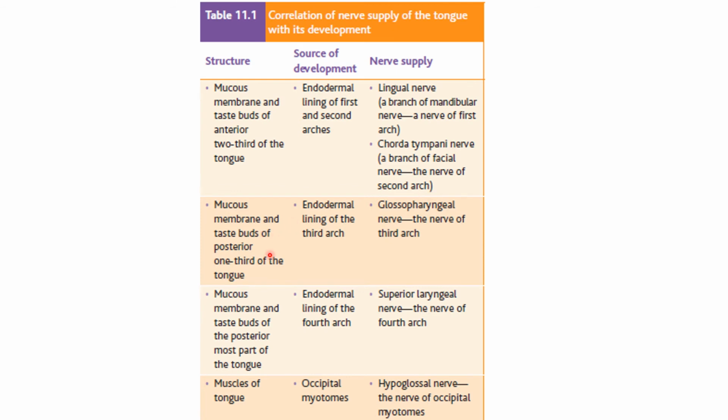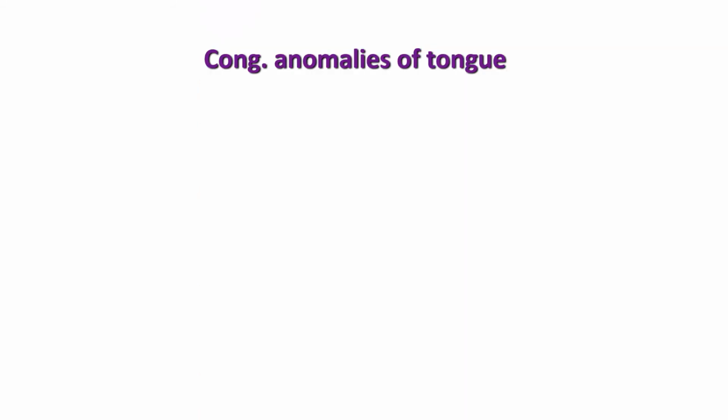The mucous membrane and taste buds of the posterior one-third of the tongue develop from the endodermal lining of the third arch. Its nerve is the glossopharyngeal nerve, the nerve of the third arch. The mucous membrane and taste buds of the posterior-most part of the tongue are derived from the endodermal lining of the fourth arch, and its nerve is the superior laryngeal nerve, the nerve of the fourth arch, a branch of the vagus nerve. The muscles of the tongue, from the occipital myotome, are supplied by the hypoglossal nerve, the nerve of the occipital myotome, except the palatoglossus, because it develops from the fourth arch. So these are the different nerve supplies of the tongue and its derivatives.